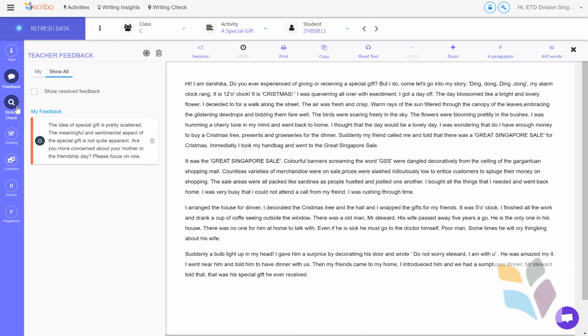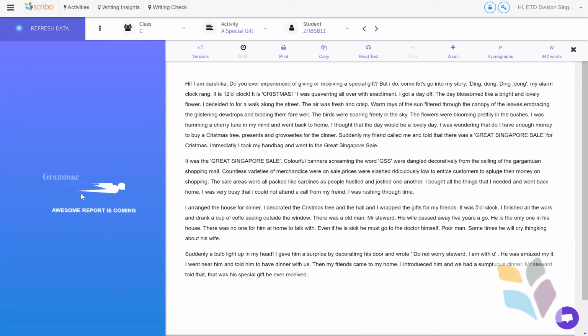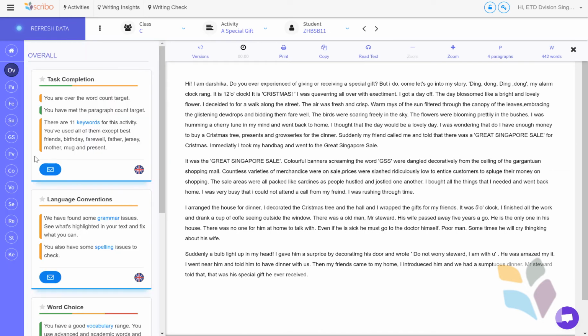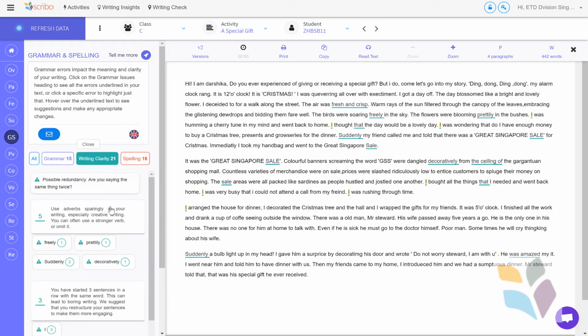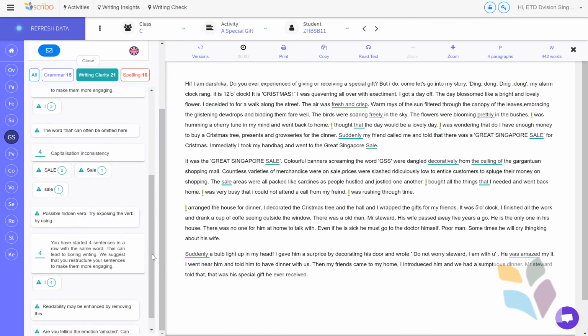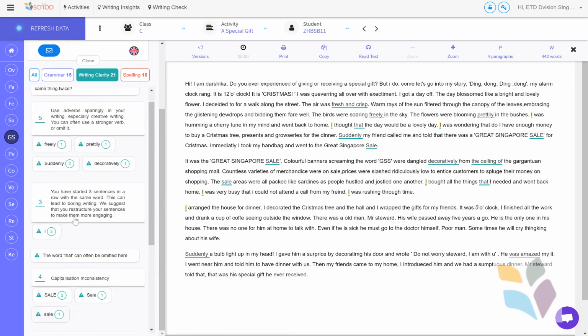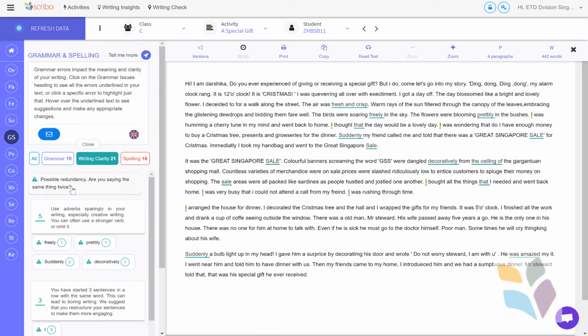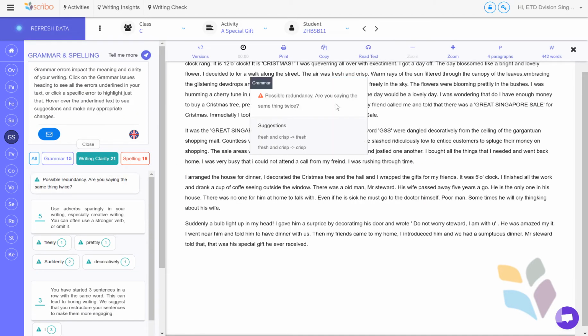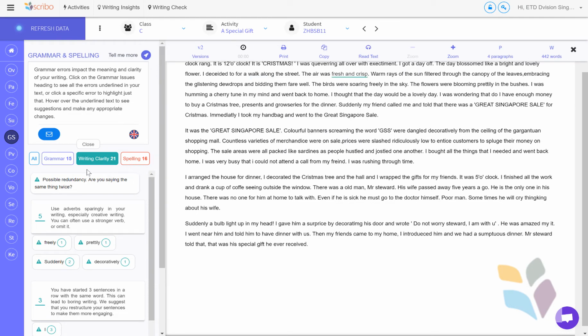Some other features in the writing check. We've greatly enhanced our grammar capability. As you'll see in grammar and spelling, we've combined the two together. You've got all of the things that we can help you with. You've got grammar, you've got writing clarity. Clarity is really clever. Clarity is using a lot of AI to actually ask, do you actually need to have certain words? Could you swap adverbs out? Are you saying the same thing twice here, fresh and crisp? We give selections and suggestions.